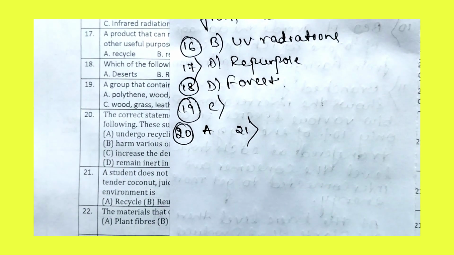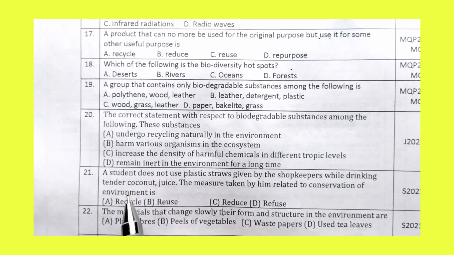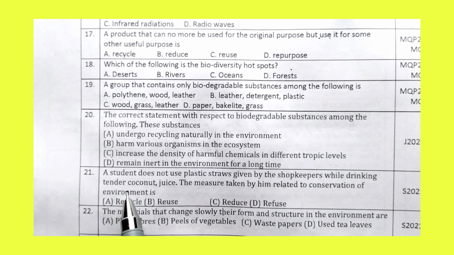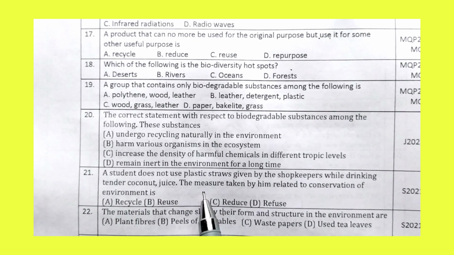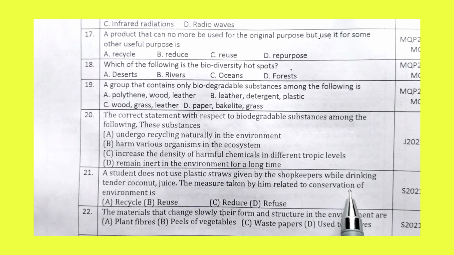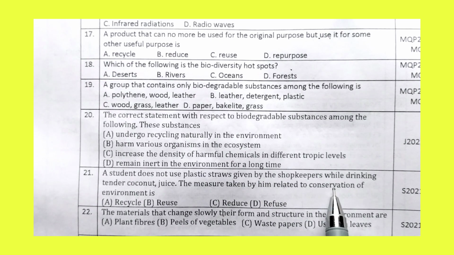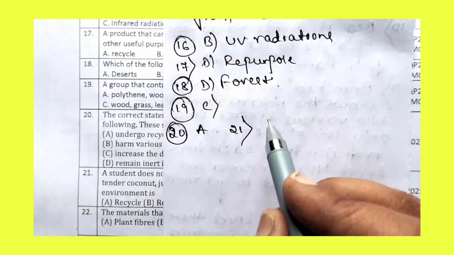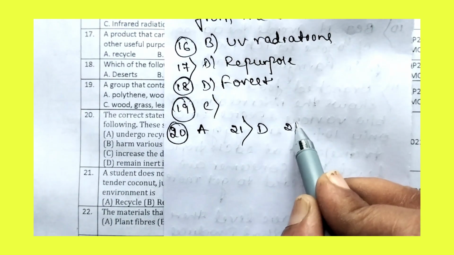Now let us move to the 21st question. A student does not use the plastic straws given by the shopkeeper while drinking tender coconut juice. The measure taken by him related to the conservation of environment is refusing the plastic. By refusing plastic, it helps in conservation of environment. So for the 21st question the right answer is option D.